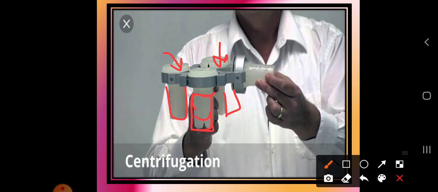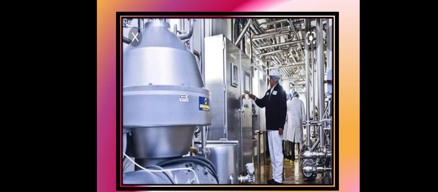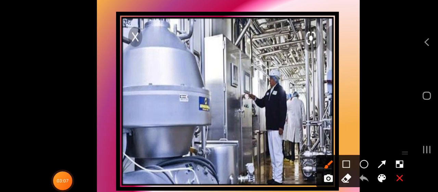Let us understand how we are going to use these techniques. In machines or in industries, this is one of the centrifugation apparatuses, which is not small in size, it has a very big size, because we are going to carry out the experiment in large quantity.